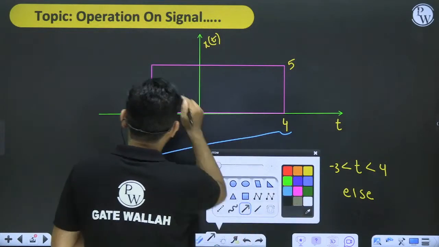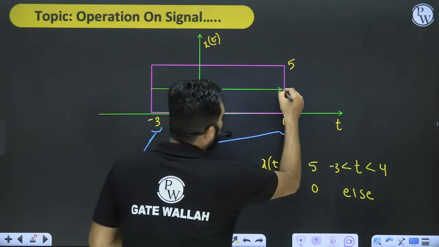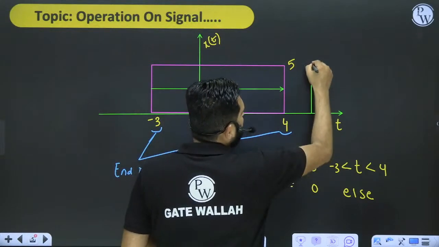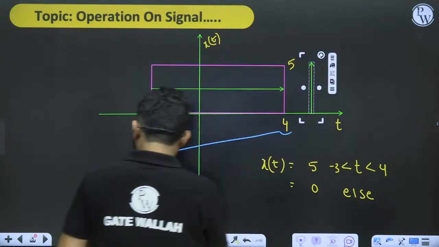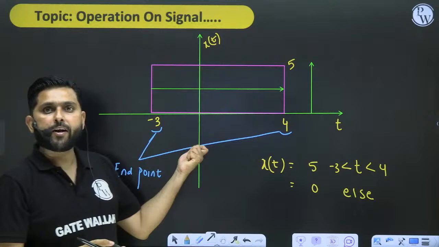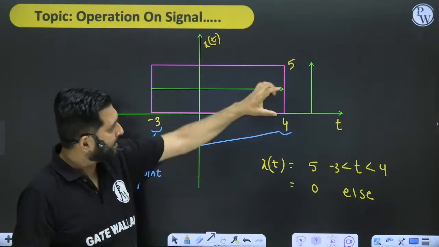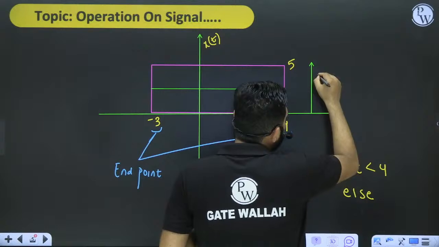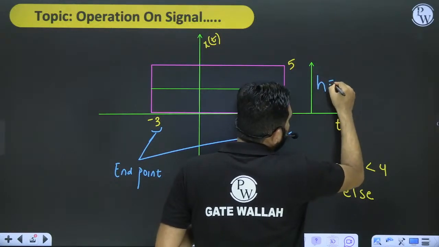And this I am calling the height of a function. So the endpoints are defined from -3 to 4, and this is the height of the function. Height is how much? 5.